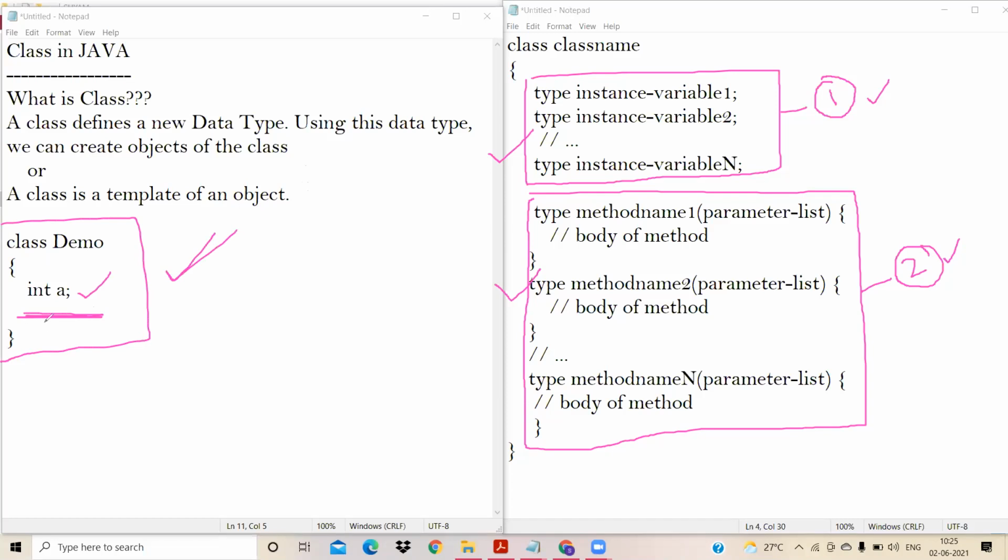Since methods are missing, the general form says that you should have both instance variables and methods. But you should not say, since the method is missing, this is not a valid class. Even though it has only instance variables, we can still consider this a valid class in Java. Now let me clear this.